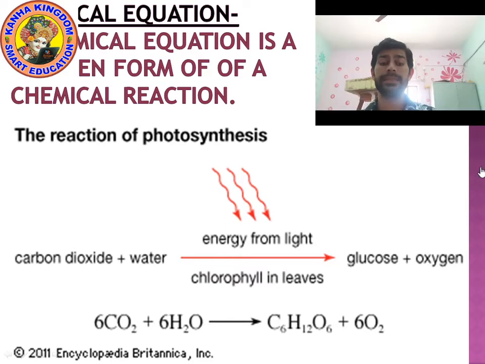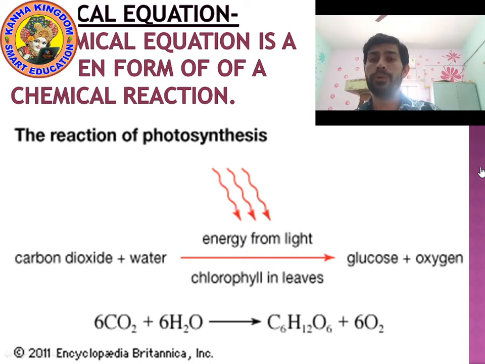Now let's discuss the next topic, which is chemical equation. So what is a chemical equation? A chemical equation is a written form of a chemical reaction. When we write any chemical reaction, then we call it a chemical equation.